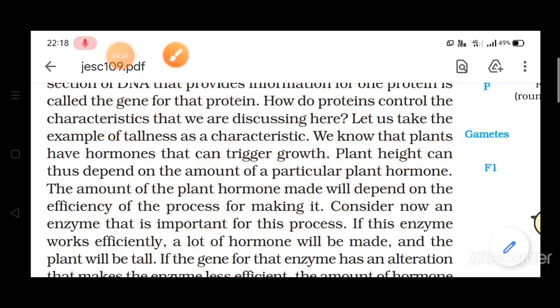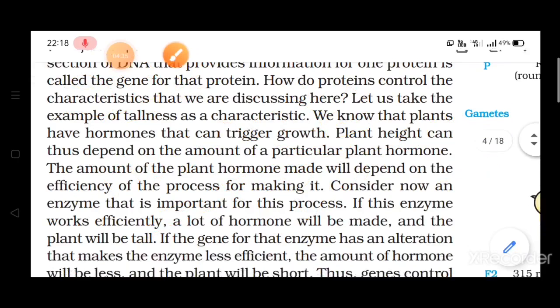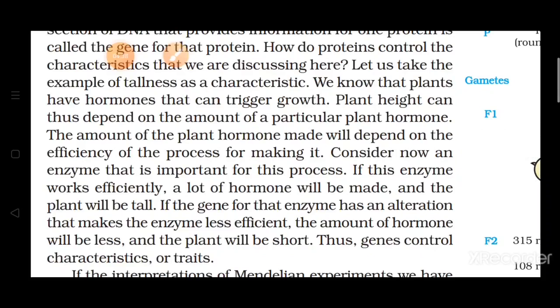So when we talk about the characteristic, that is height of the plant or the tallness of the plant, it means the height of the plant is because of the particular hormone. And if this hormone is produced in an efficient manner, means in sufficient amount, then the height of the plant will be tall. And if this hormone is not produced efficiently, then the height of the plant will be dwarf.